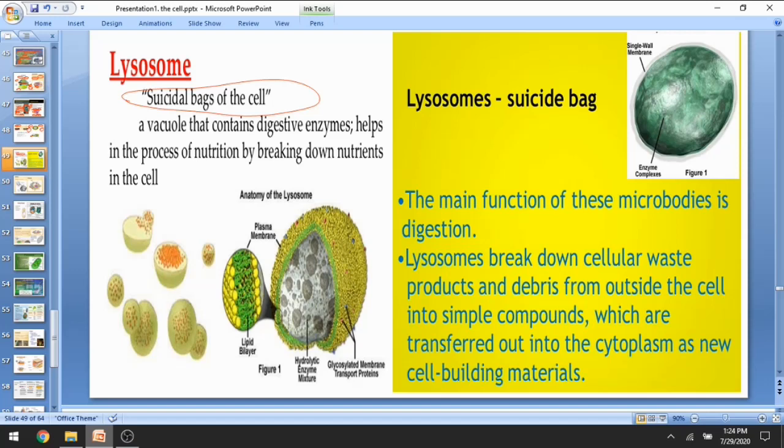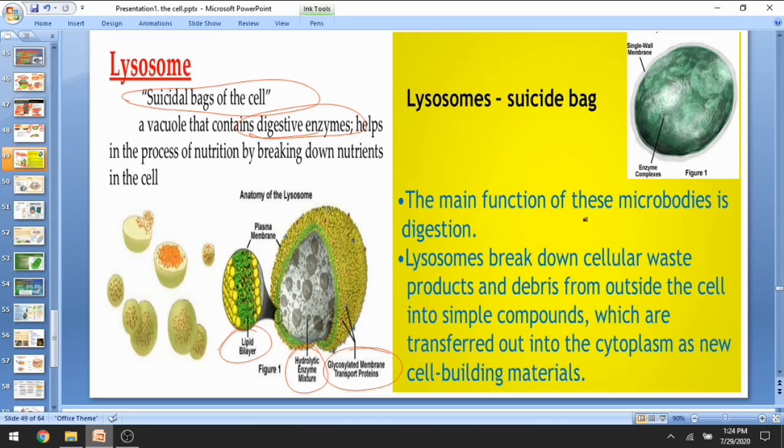Again, it is very important from your MCQ point of view. A vacuole that contains digestive enzyme, a hydrolytic enzyme, helps in the process of nutrition by breakdown of pro-nutrient into the cell. In this way it helps. Lipid layer is present, hydrolytic enzyme is present, and glycolytic membrane transport is present.